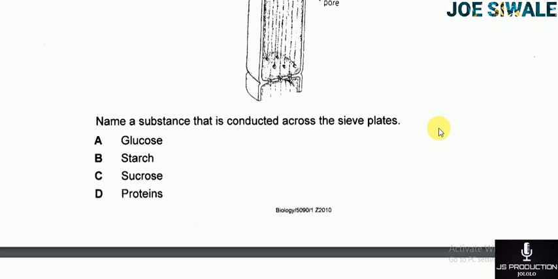During the process of photosynthesis, the plants make their own food substances and glucose is produced. But during the transportation, glucose is not transported in its form. It is converted into sucrose. And the reason why it is converted into sucrose is because glucose is very reactive and it is soluble in water.